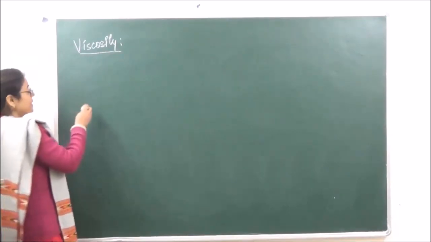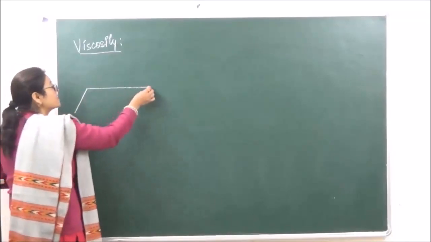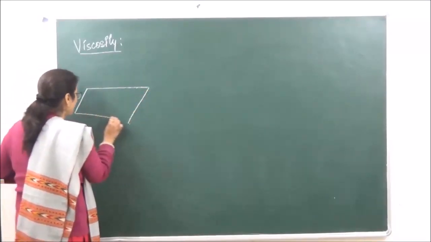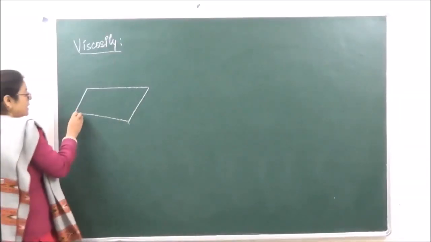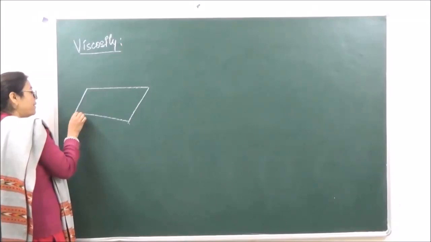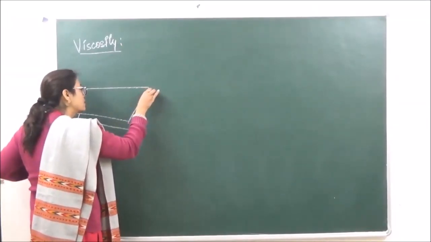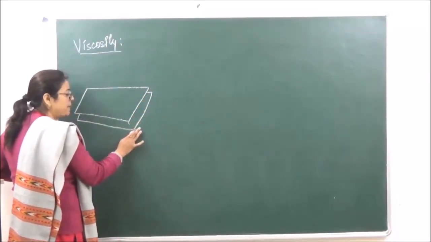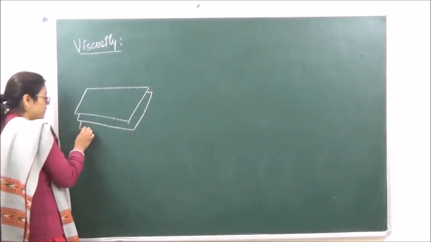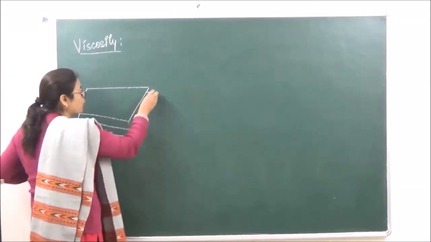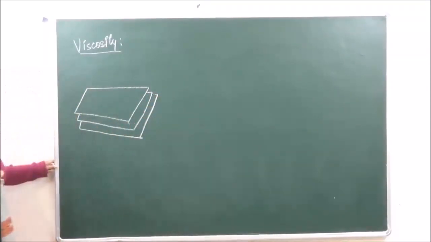So let's explain this with the help of an example over here. We are going to take a glass slab, okay, and we are putting water on this. Let's say this is the topmost layer, this is the middle layer, and this is the bottom layer. This bottom layer is going to touch the glass slab.